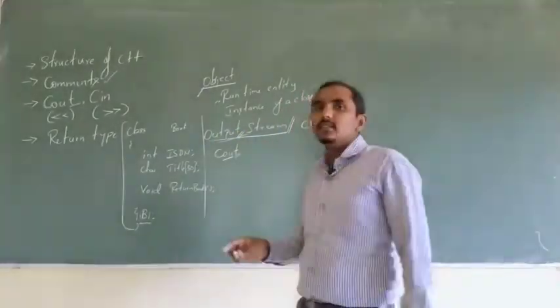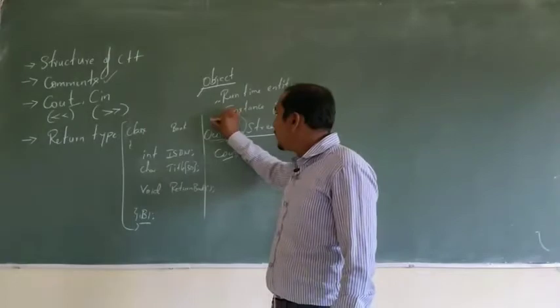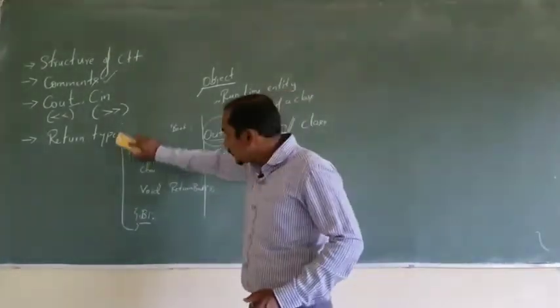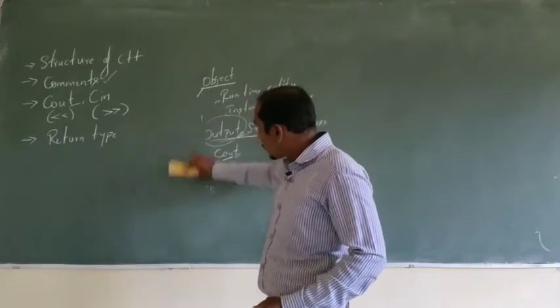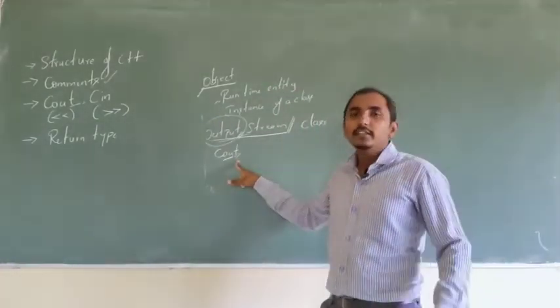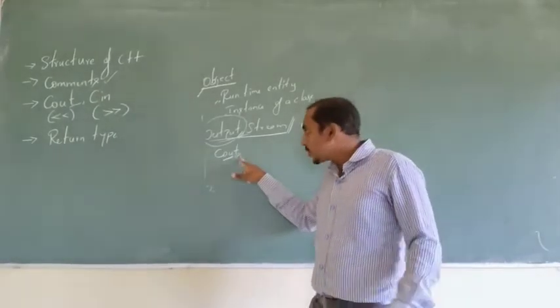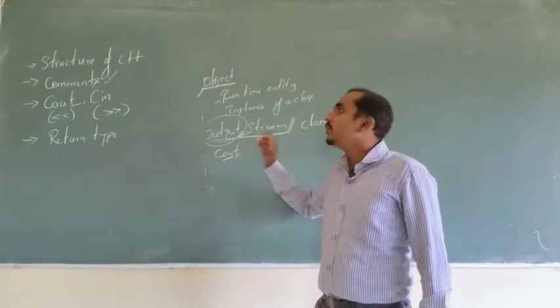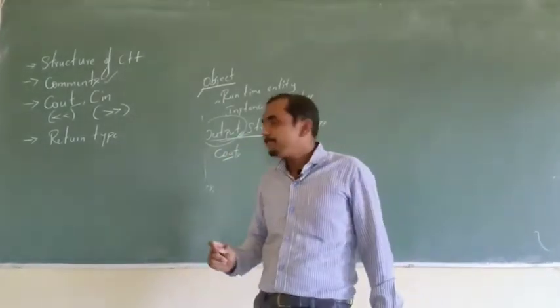Output stream class, which is used to perform output. If you are getting confused with all these things, just don't try to remember all of them. Just understand that cout is an object that is already defined. This is the object of which class? Output stream class, which is already defined only for performing output.